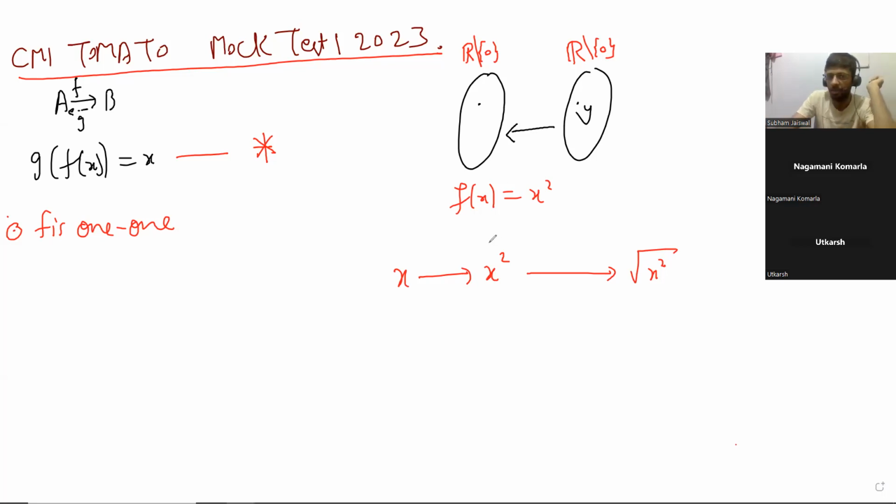This example will not work. That is the problem, because f of x equals x square is not 1-1 in this domain. This will never work, no matter what you do. You can see it clearly violates the 1-1 condition. Any example that works has to be 1-1. If you take positive, then you won't get negative numbers. If you take -5, you will never get -5 in the end. But directly you can say it will not work because f has to be 1-1.